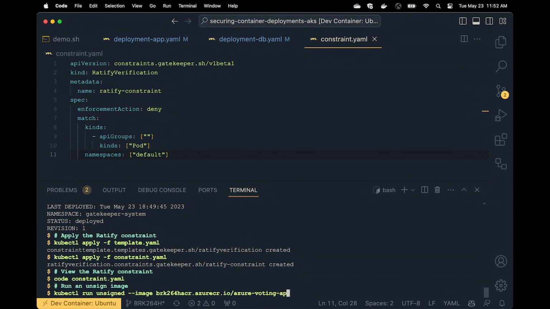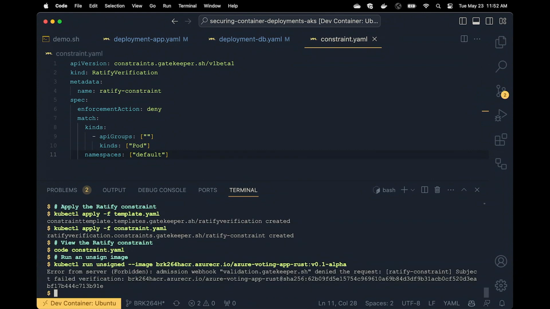So to prove that the constraint works, I'm going to deploy out the unsigned version of this. So at the very beginning, I had this unpatched version of this image on ACR, and I'm trying to have Kubernetes run that. And so I'm getting this error saying that's forbidden by the admission webhook, and I'm getting the request denied.